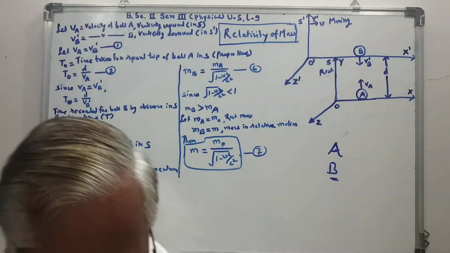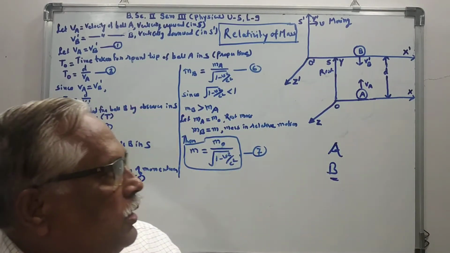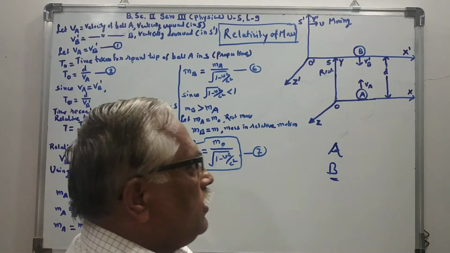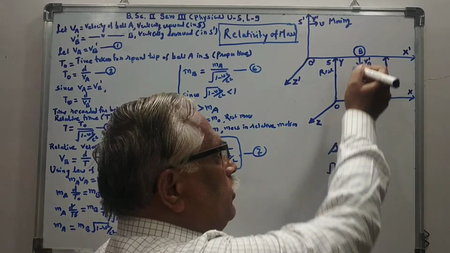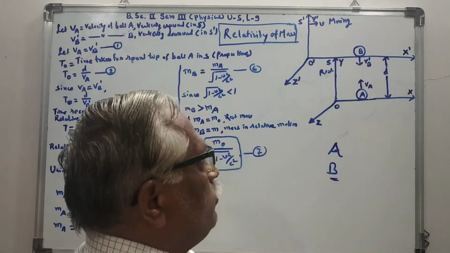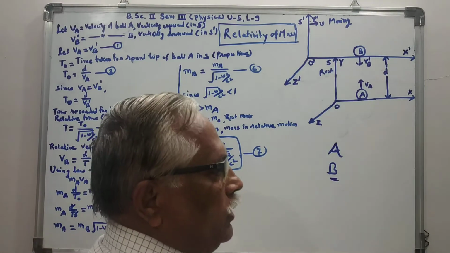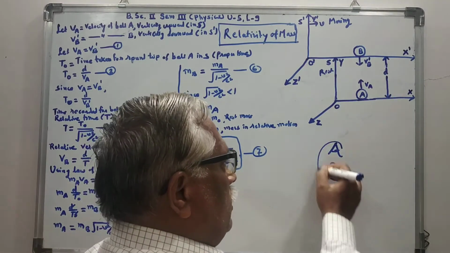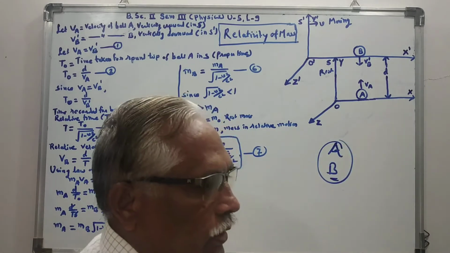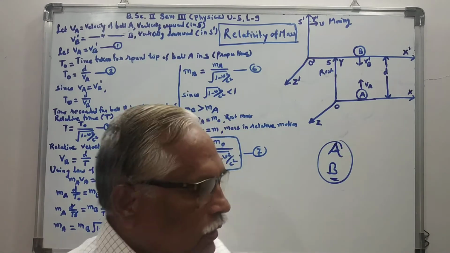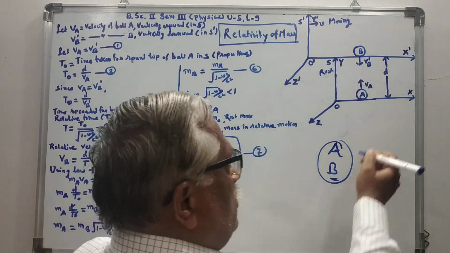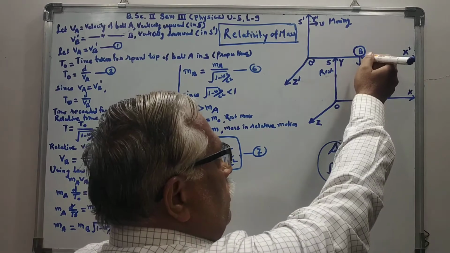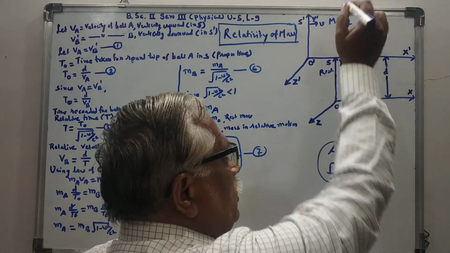Both these balls are identical. At the proper time, ball A is thrown vertically upward and ball B is thrown vertically downward. The collision between the balls A and B will take place at a proper time, and after collision, ball A will move vertically downward and ball B will move vertically upward.